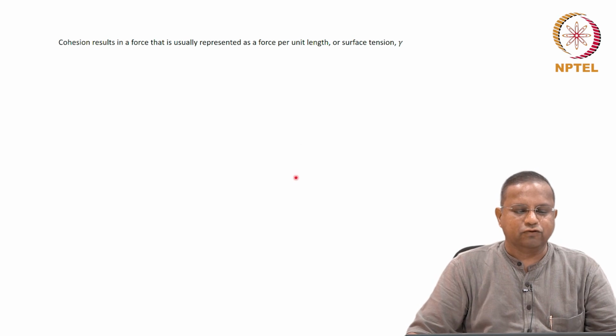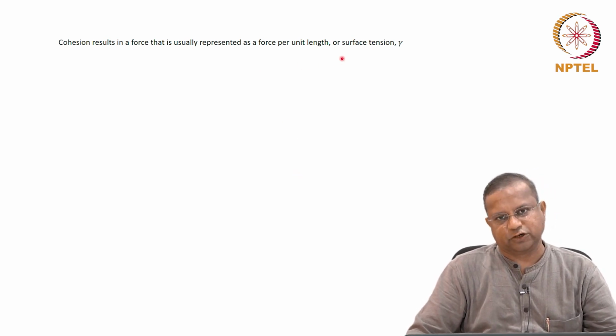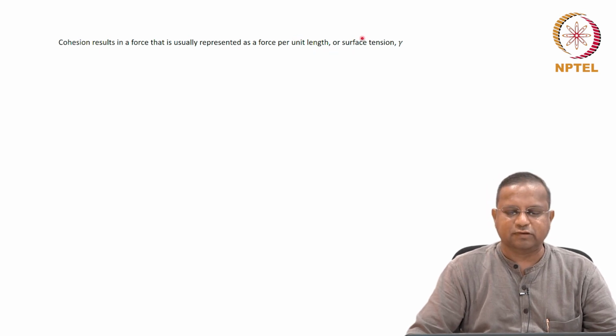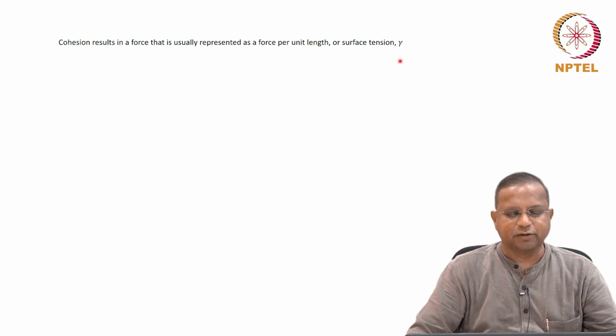Cohesion results in a force that is usually represented as force per unit length, or surface tension. Okay, so surface tension force we look at slightly differently when we analyze things. You've already come across this, I'm sure, in your high school or higher secondary. So cohesion results in a force that is represented as force per unit length, or surface tension gamma.